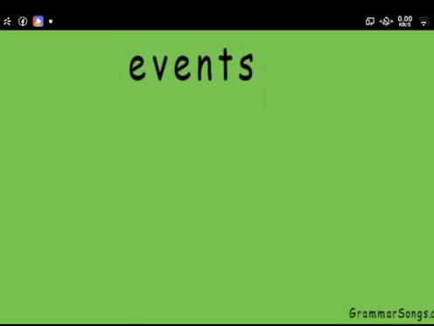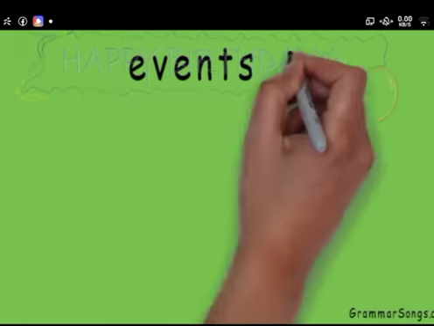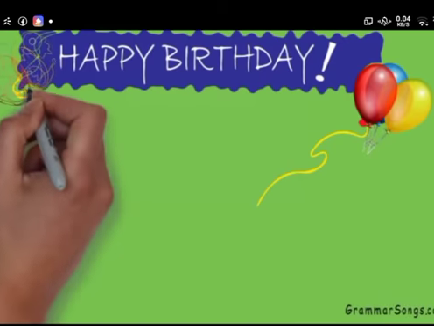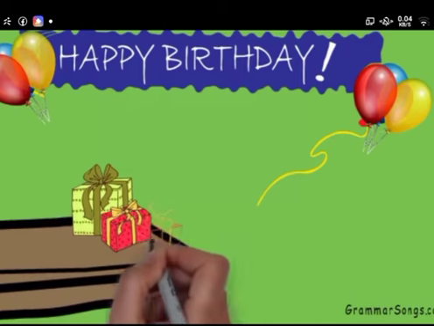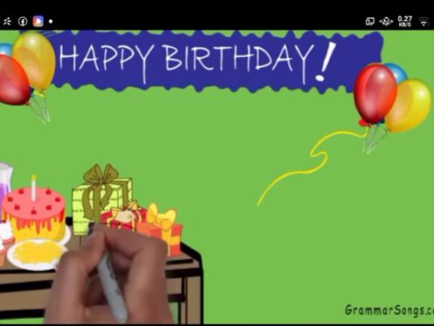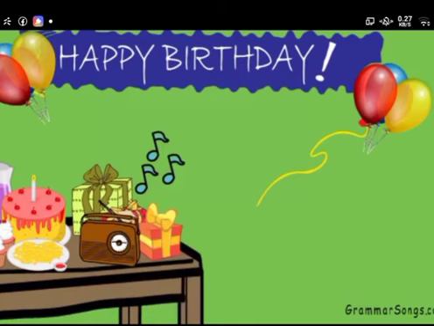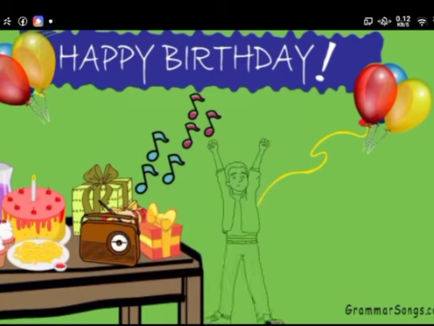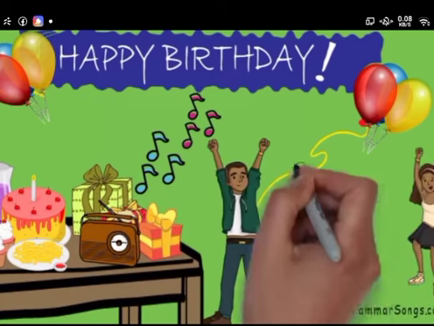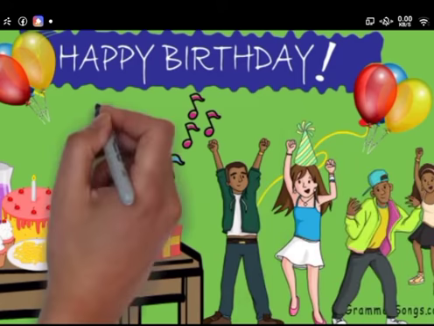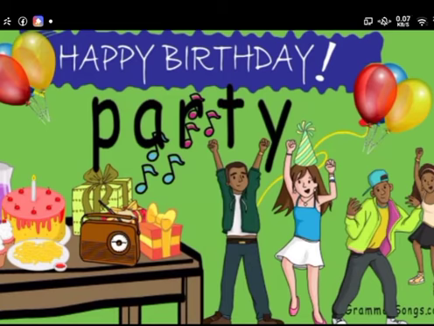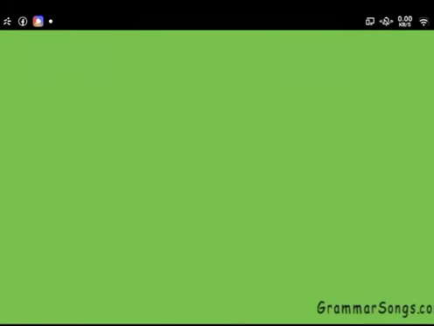Events are examples of abstract or intangible nouns. Imagine you go to a friend's house. Of course, there are basic concrete nouns everywhere. You see decorations and balloons, a table with presents. You see, smell, and can taste a cake, punch, and other foods. You hear music and can feel the vibrations. You see other friends dancing and having fun. What event is this? Of course, it's a party. You can't see, hear, smell, touch, or taste a party, but you can detect all of the concrete physical nouns that make up an event.